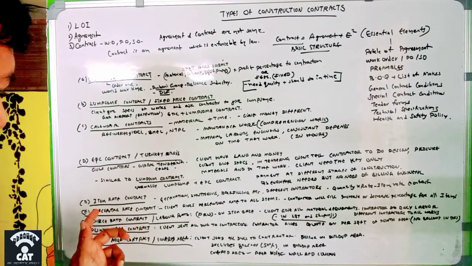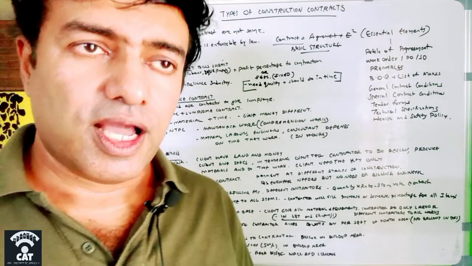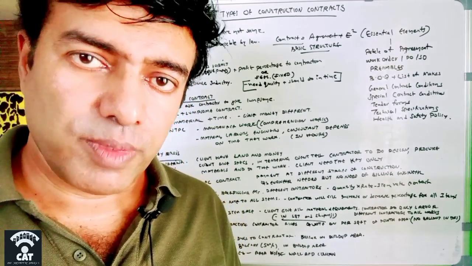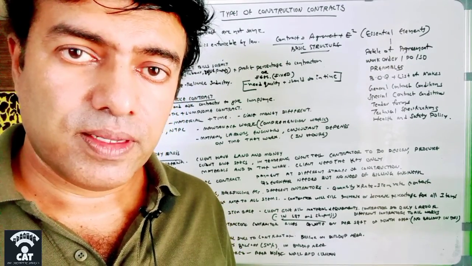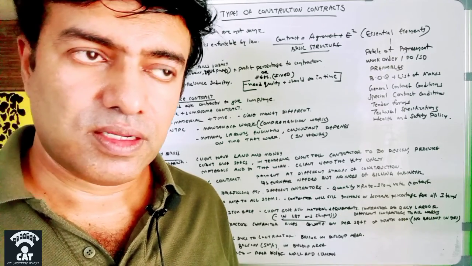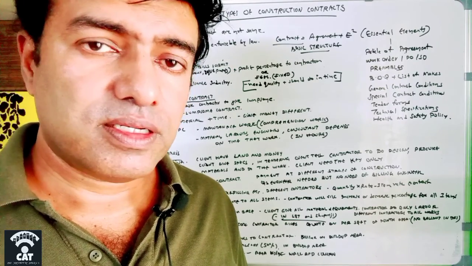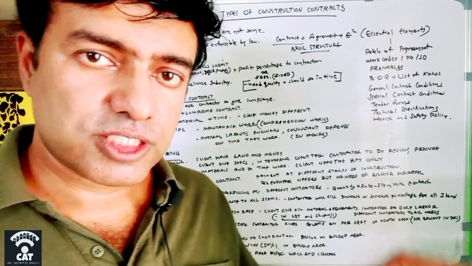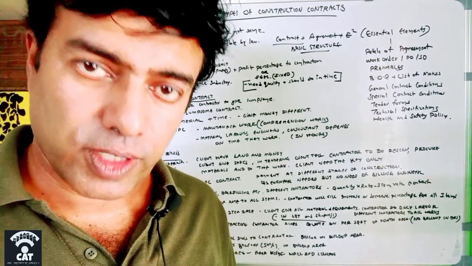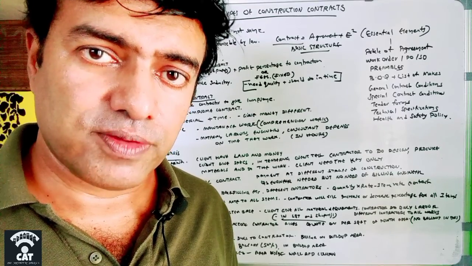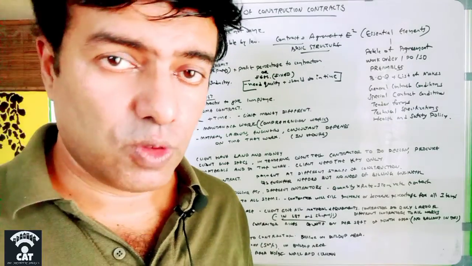Then comes the item rate contract. Item rate contract we are very familiar with in India also. Item rate contract means the contract will be given item wise. For example, excavation, backfill, foundation work, masonry work. For all these items, there will be different contractors, and the contractor has to do the specific work allotted to him. So here the contractor is charging quantity into rate. So quantity into rate will give the total contract value for that item. So this is item wise work or item wise contract.